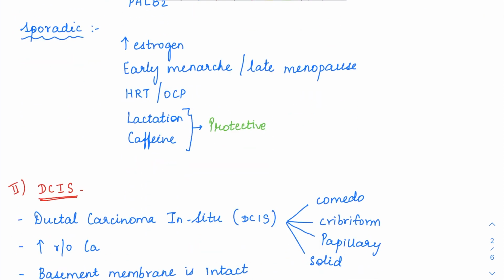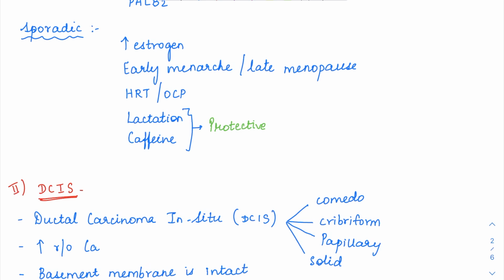In sporadic causes, you have any kind of cause which is going to increase the estrogen exposure. So hyperestrogenism can result in breast cancer. Whenever the patient has attained an early menarche and a late menopause, obviously the time period during which she is exposed to estrogen is going to be increased, so the patient is prone to developing breast cancer.